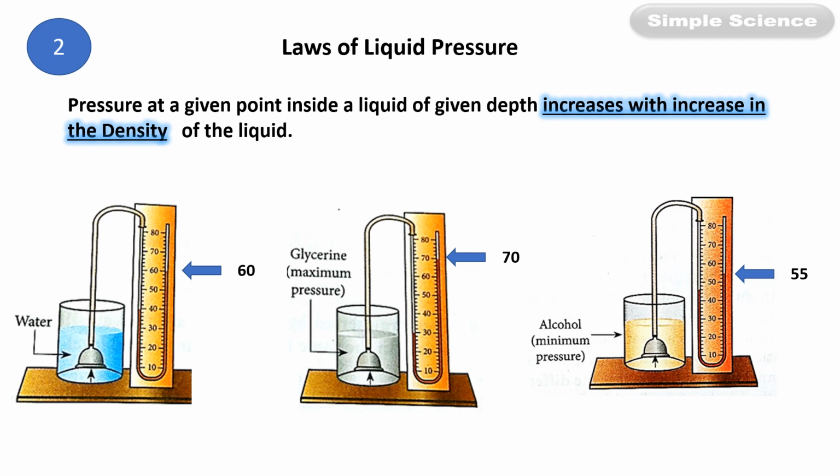Pressure at a given point, meaning at the same depth, inside a liquid of given depth, increases with increase in density. It means at the same depth, more density, more pressure. Glycerin has more density, so it will have more pressure at the same depth.